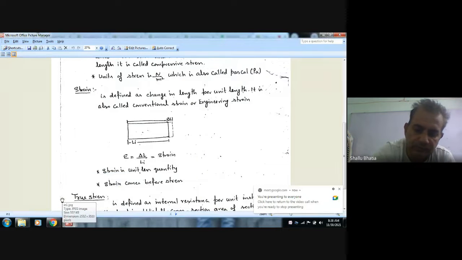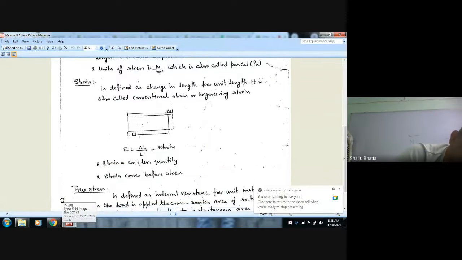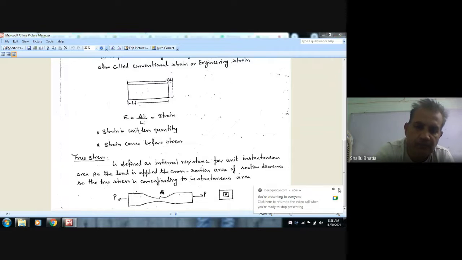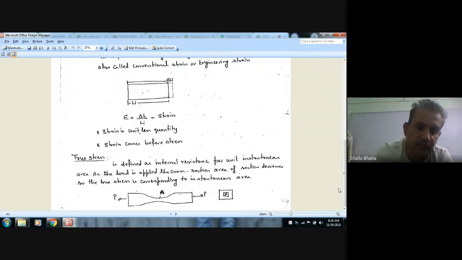So next definition is true stress. In simple stress, we have taken initial area, whereas in true stress, we will take instantaneous area. As we apply load, the cross section area goes on decreasing if the stress is tensile.